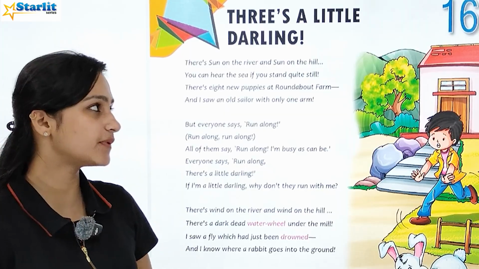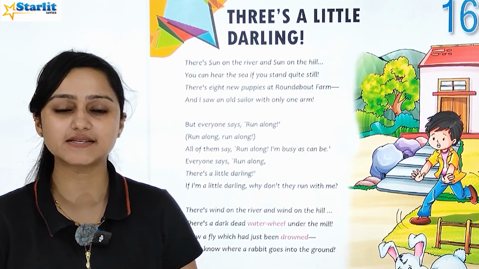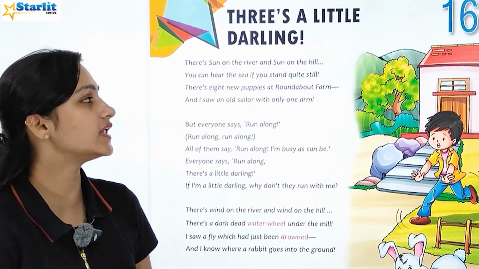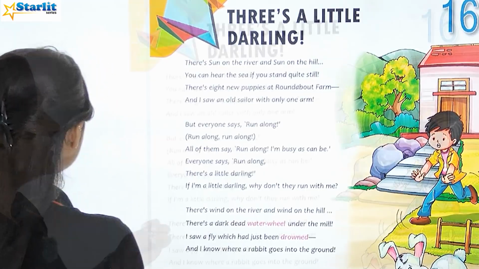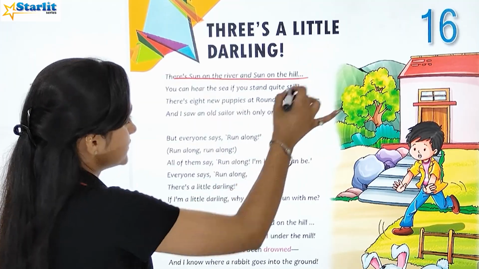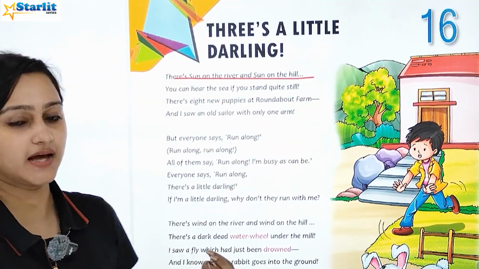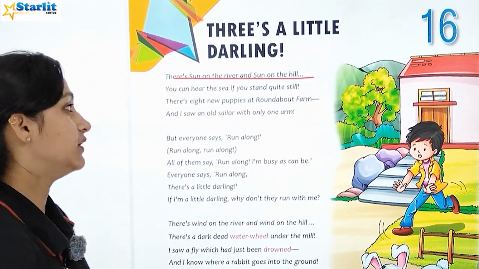So today we are going to begin with lesson number 16 of your class 6 English, that is the poem Freeze a Little Darling. So let's begin with this poem. Sun on the river and sun on the hill. वहाँ पे क्या था? एक sun था, river पे और hill पे भी.